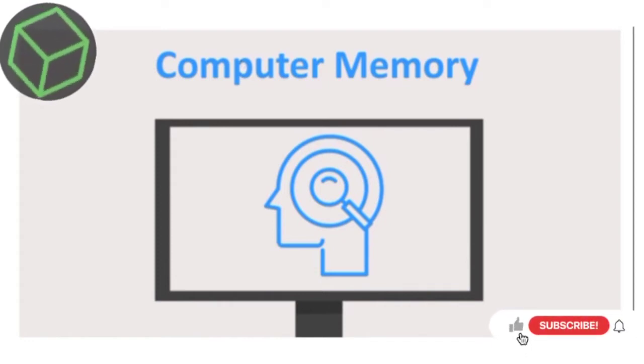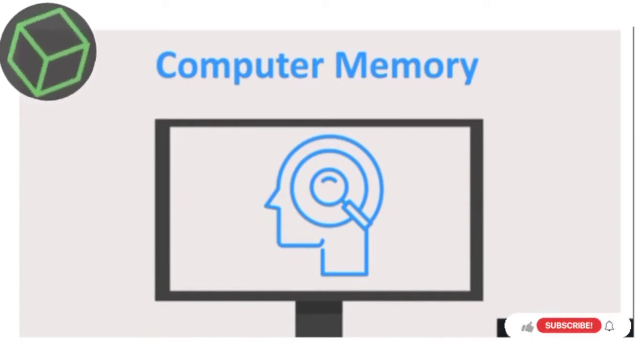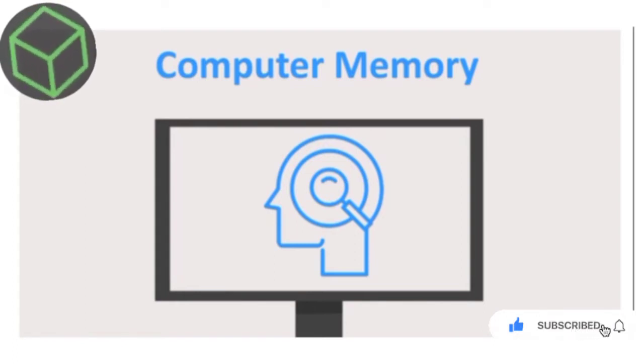As we all have memory that remembers things, the computer also has a memory which remembers many things by storing them inside it. There is some difference between your memory and computer memory. A computer has a larger memory than yours.